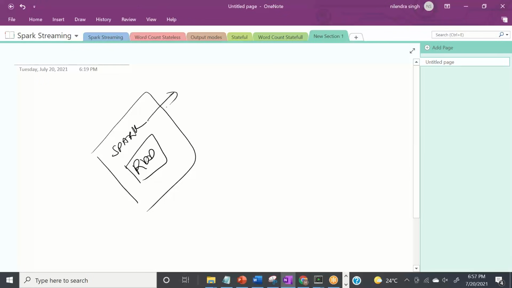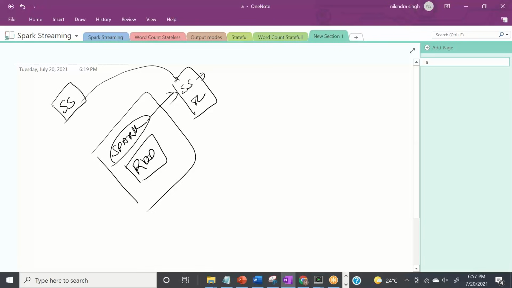When we want to use Spark, we have a Spark session, and then we have a Spark context, and then we have different kinds of contexts, right? So if we want to use Spark as a processing framework for any other application, let's say in our case Spark Streaming, then we need to go through Spark session or through Spark context, right?